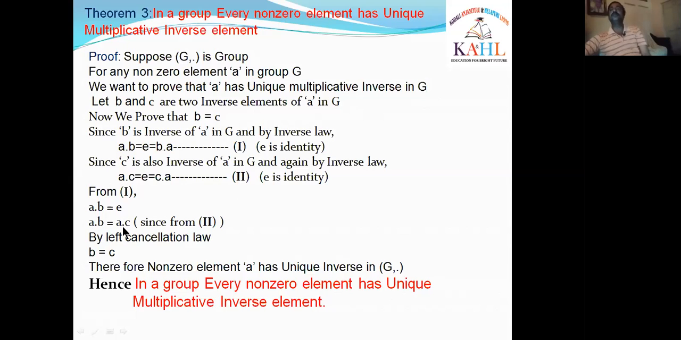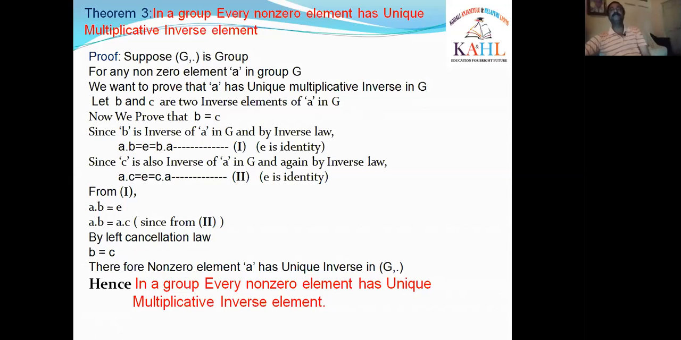In group G, in the previous theorem, we have proven that the cancellation laws hold in G. That means in groups, the left cancellation law holds and the right cancellation law holds. Now I am using the left cancellation law here. A is on both sides on the left side, is it right? Cancelling this A by using the left cancellation law, what happens? B is equal to C.